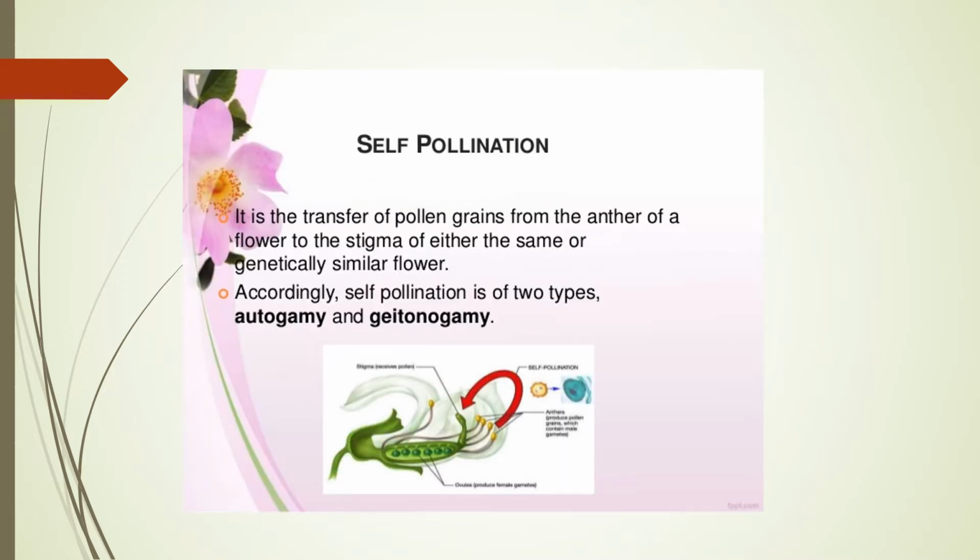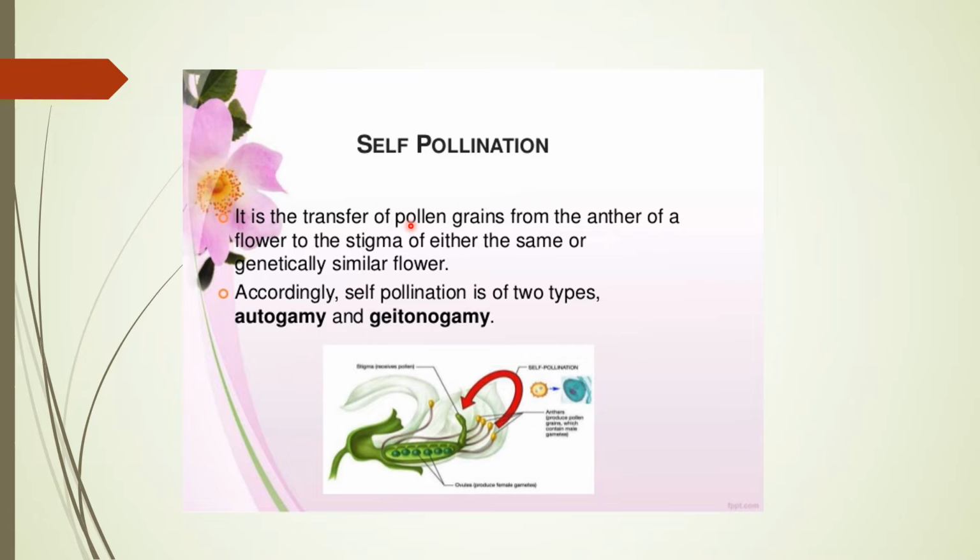Depending on the source of pollen grains, pollination is of two types: self pollination and cross pollination. Self pollination, as you can see in this diagram, is when pollen grains are transferred from the anther of a flower to the stigma of the same flower, that is, when pollination takes place genetically within the same kind of flower.